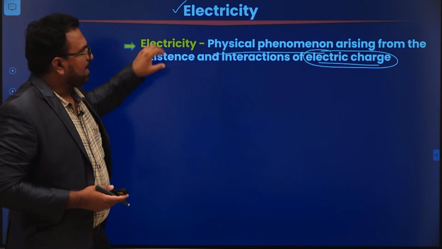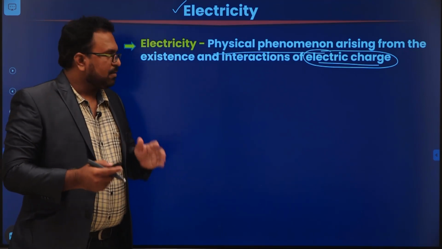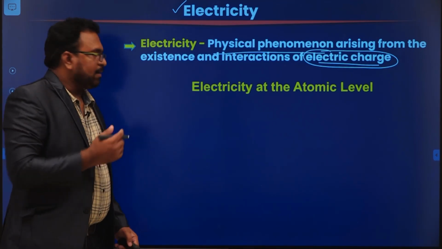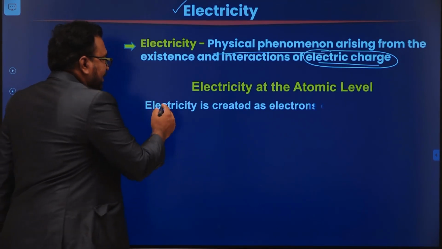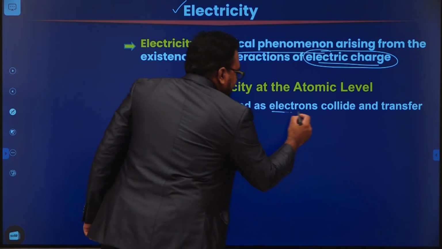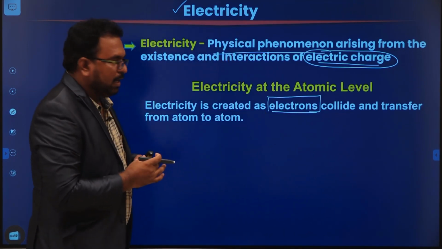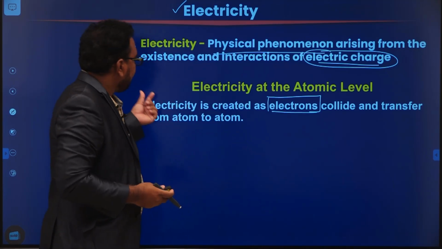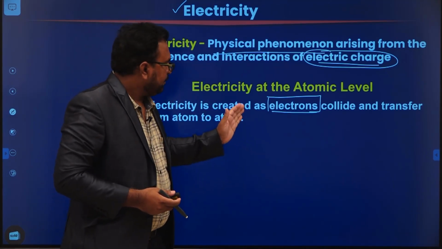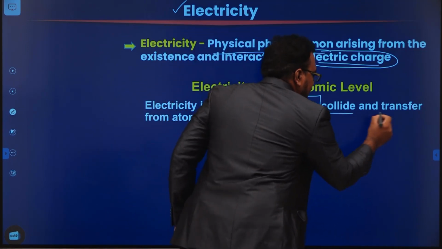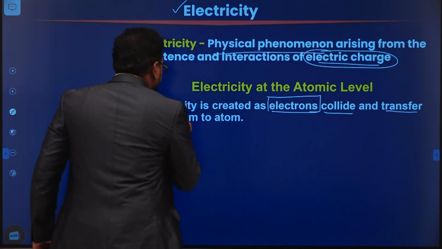This electricity is produced, let's see that from the atomic level. Electricity at the atomic level is created as electrons collide. I am going to stress that: electricity is created as electrons collide and transfer from atom to atom.